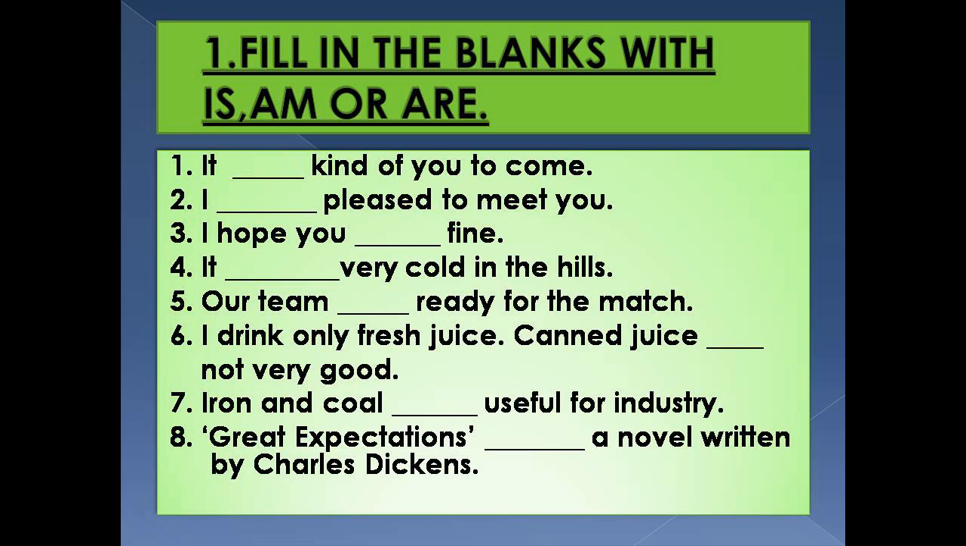Number 7. Iron and coal dash useful for industries. Iron and coal are, because they are plural. Iron and coal are useful for industry. Number 8. Great Expectations dash a novel written by Charles Dickens. It's the name of a book, a novel, right? Singular noun. So is. Great Expectations is a novel written by Charles Dickens.